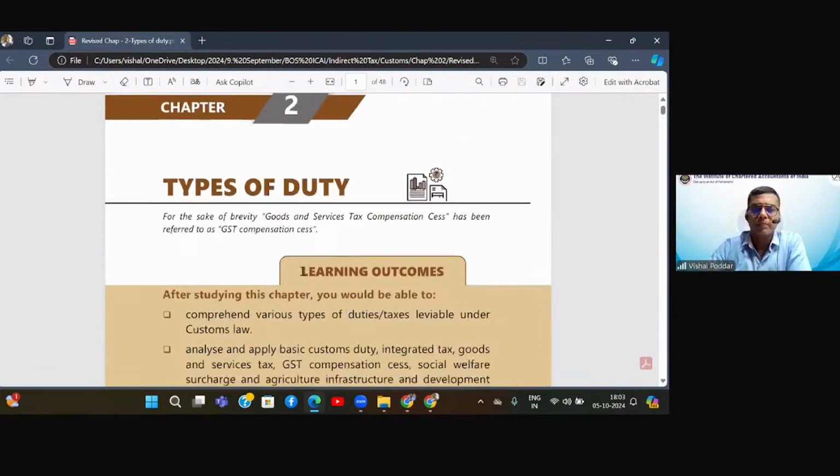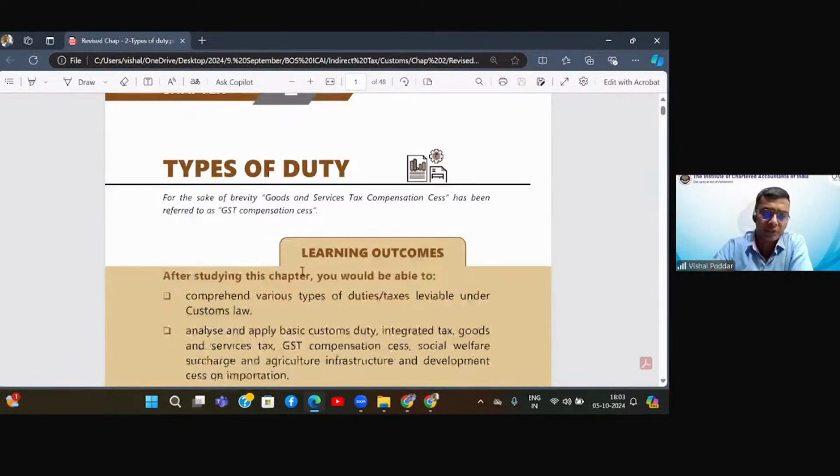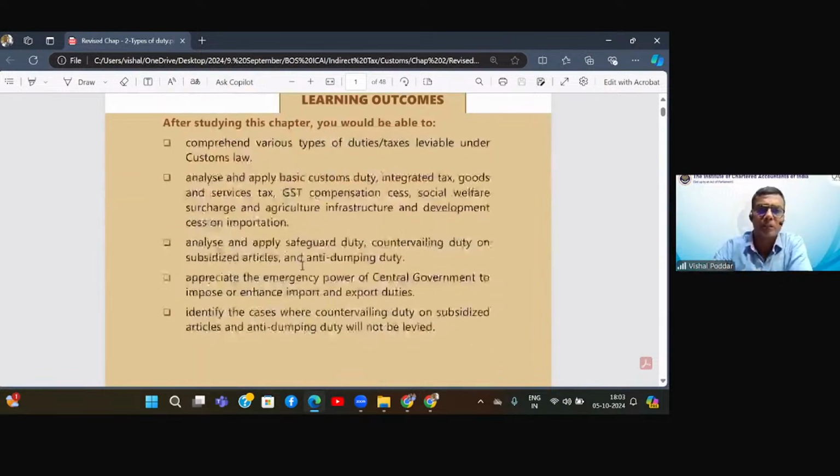So let me start. The two topics that we are going to discuss today, the first one is not so detailed, a smaller one. We can cover it fast and give more time to the second one. So the first one is types of duties, and the second one is classification. I'll not speak about classification now. That we'll deal with when we go to the topic.